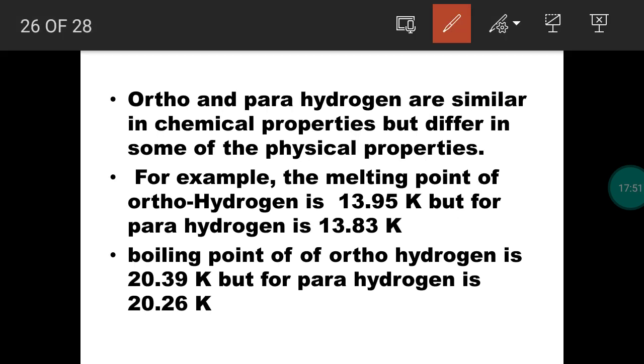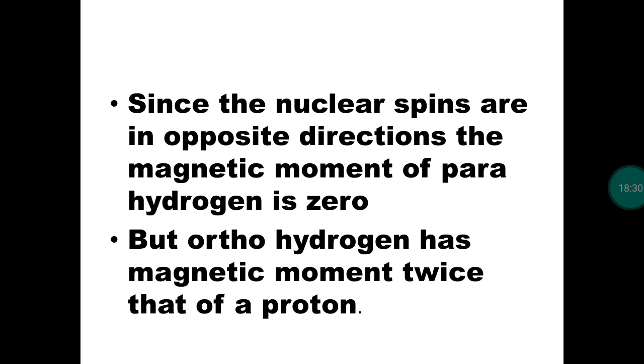Then what about the properties of ortho and parahydrogen molecules? Chemical properties are similar, as the hydrogen molecule has the same arrangement of protons and electrons. But physical properties will be different due to the spin of the nucleus. The melting point of orthohydrogen is 13.95 Kelvin, but for parahydrogen, the melting point is 13.83 Kelvin. The boiling point of orthohydrogen is 20.39, but for parahydrogen, 20.26.